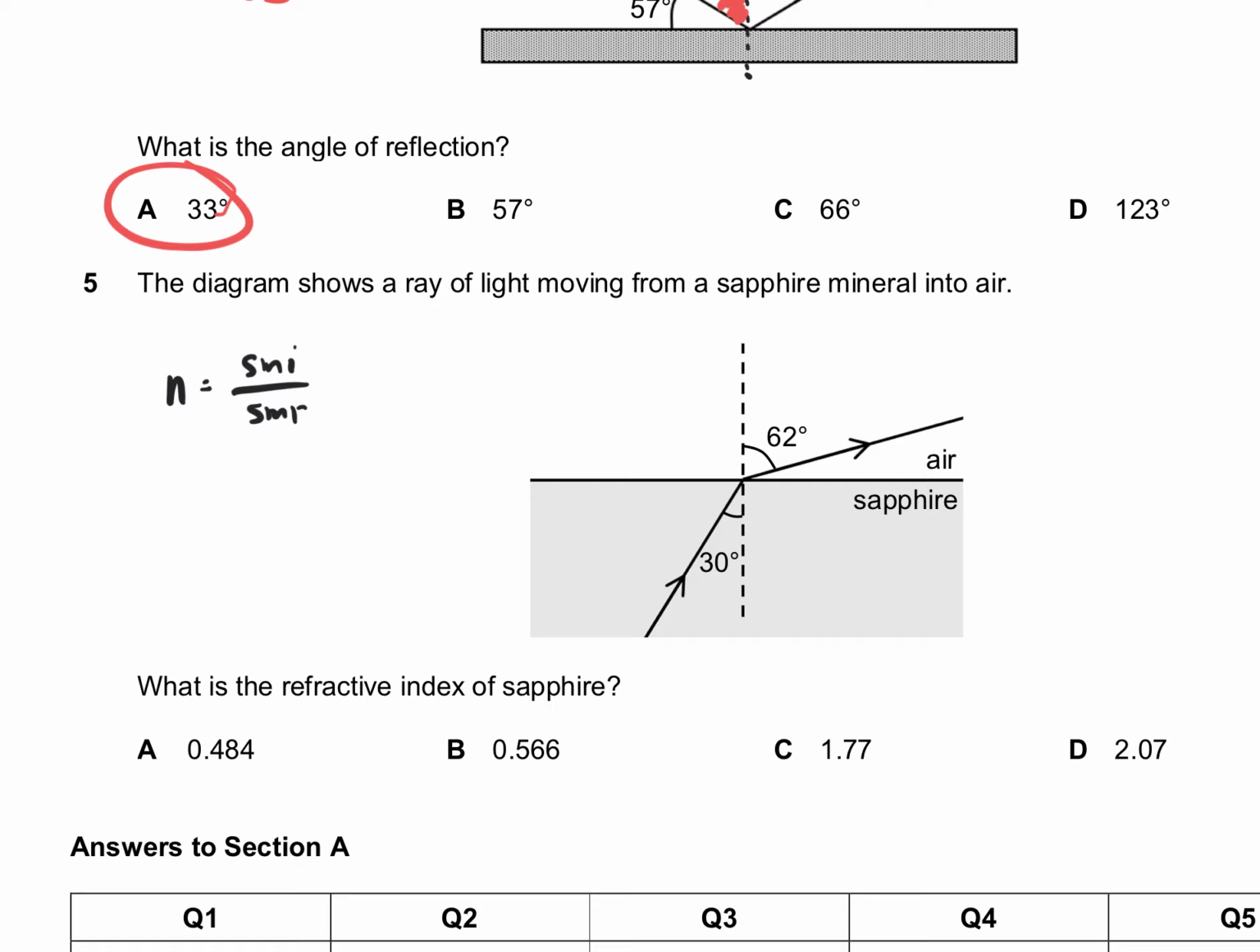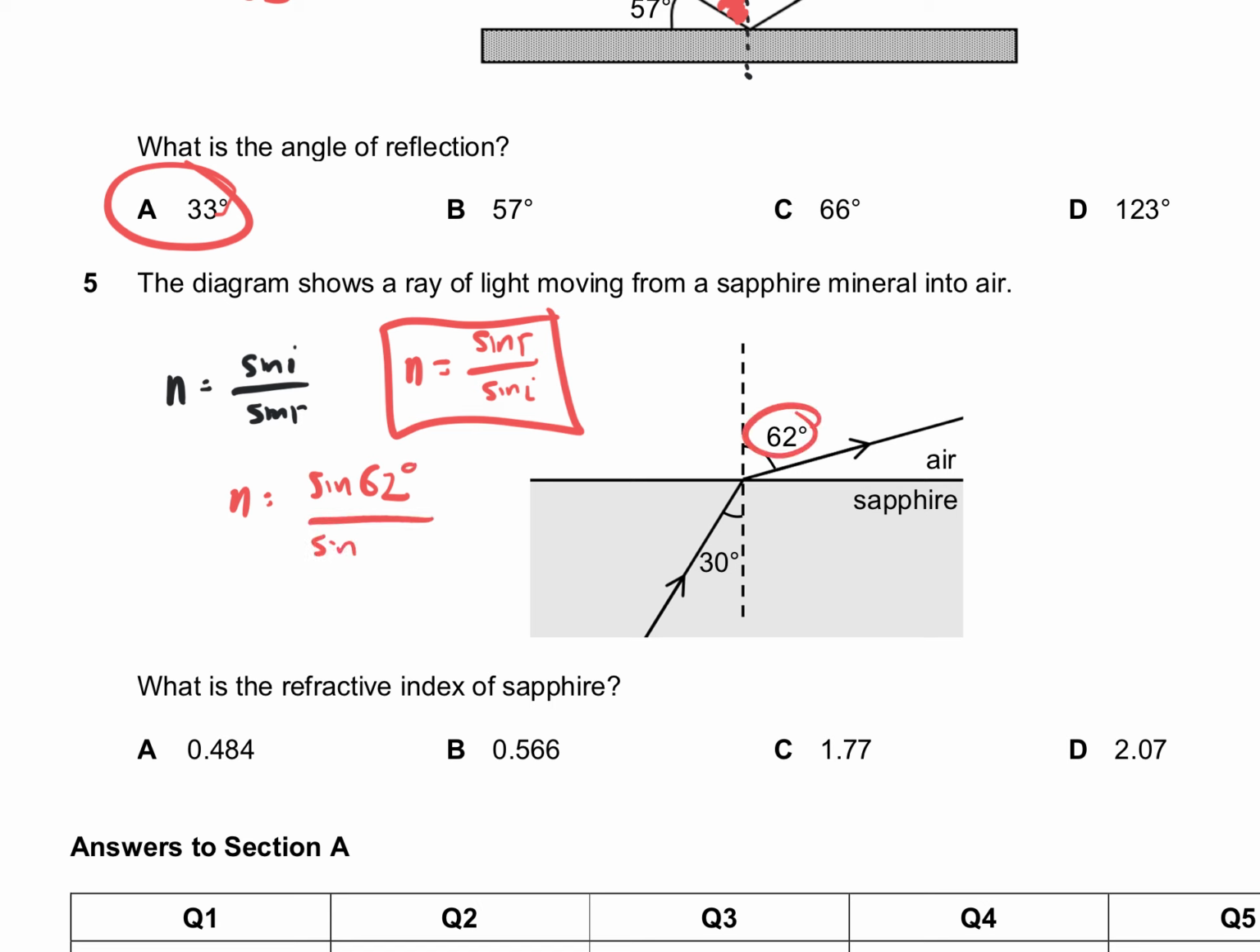But the textbook also says that if it's going from more optically dense to less optically dense, then the formula becomes sin r over sin i. So in this case, we need to use this version of the formula. That will bring us to n equals sin 62, which is the bigger angle, over sin 30, which is a smaller angle over here. And for that, you will get the answer about 1.77. That gives us C. So that is the first 5 questions of your WA.